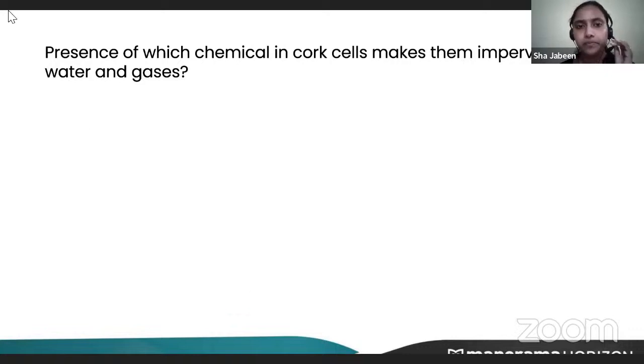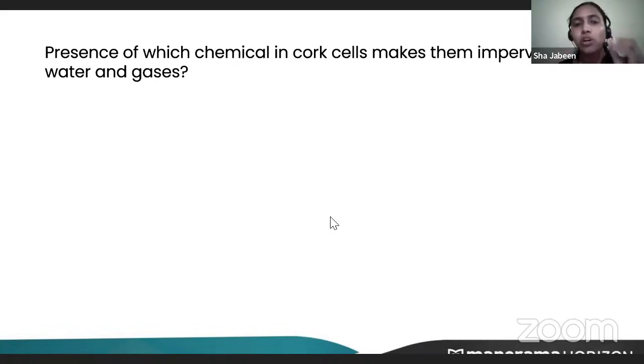Okay, so I should repeat this cork cell part. What happens when the plant matures? When the plant matures, the thin epidermis just wears out, it breaks. When the thin epidermis breaks, for protection, the plant needs something. At that time, the plant produces these cork cells.